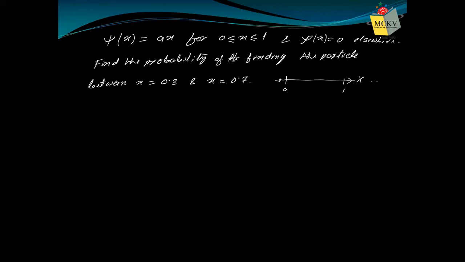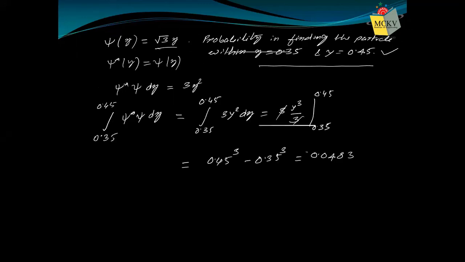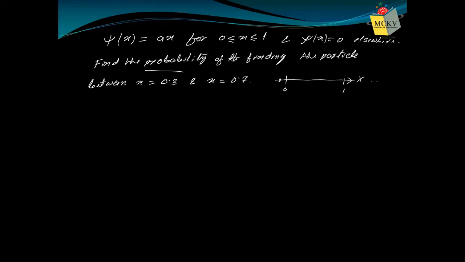So why is this information required? Because ultimately the question is to find the probability. And to find the probability, what do we need to do? We need to find psi star psi dx, integrated between 0.3 and 0.7, just like the previous question. So here the range is 0.3 to 0.7, which means we need the integration from 0.3 to 0.7 of psi star psi dx.